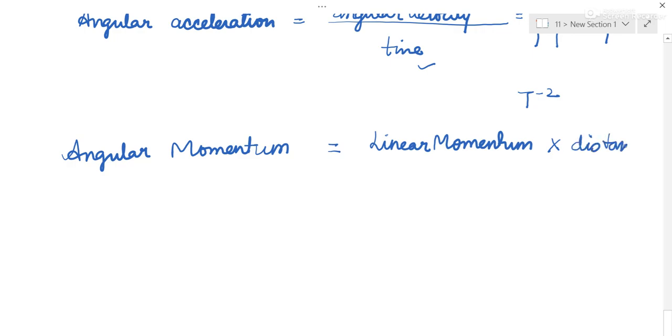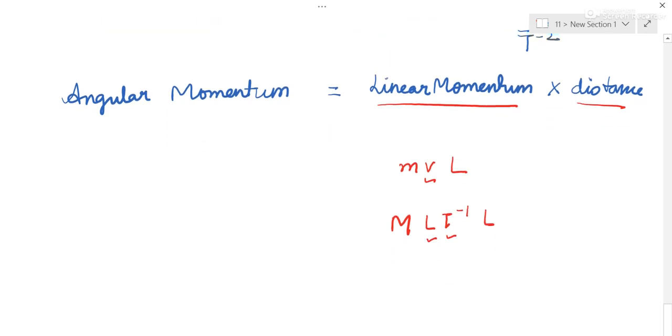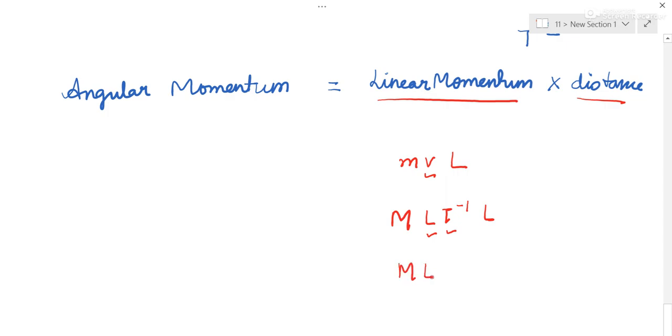This is the general formula. Once you know the general formula, then you can solve any dimensional formula. Learning the general formula would be the key. So momentum is mass into velocity. This is distance. Distance is L. Mass is M. Velocity is L T minus 1, that is distance upon time. So it is M L2 T minus 1.